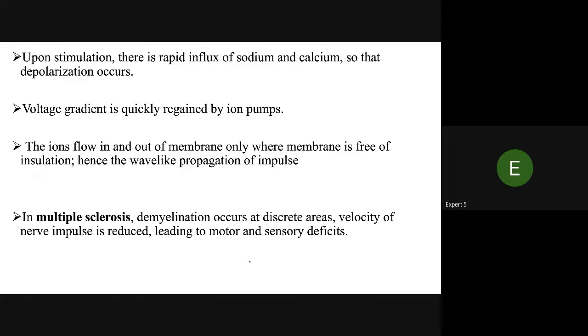Upon stimulation, there is a rapid influx of sodium and calcium so that depolarization occurs. The voltage gradient is quickly regained by ion pumps. The ion flow occurs out of the membrane only where the membrane is free of insulation, hence the wave-like propagation of the impulse. In multiple sclerosis, demyelination occurs in discrete areas, the velocity of the nerve impulse is reduced, leading to motor and sensory defects.